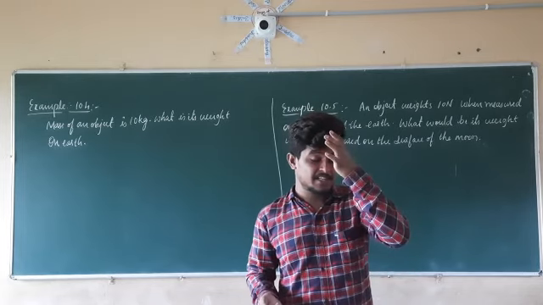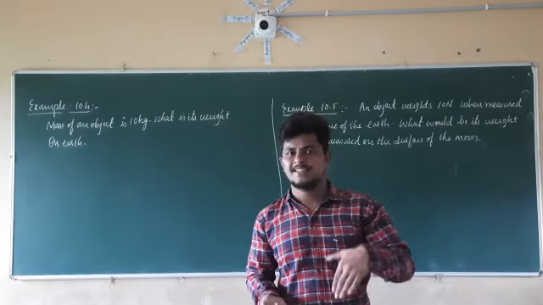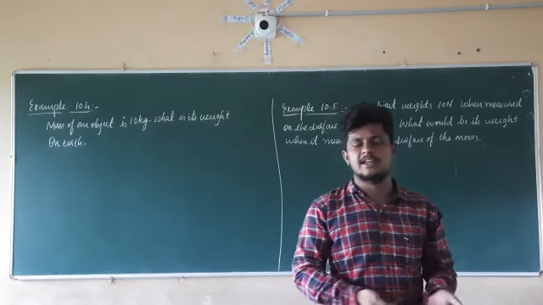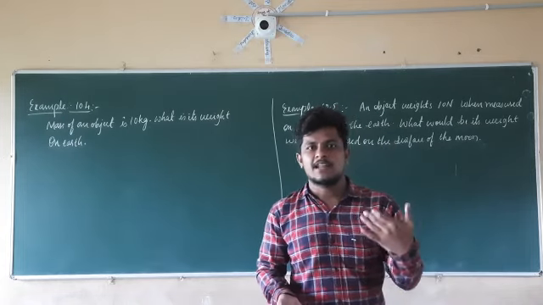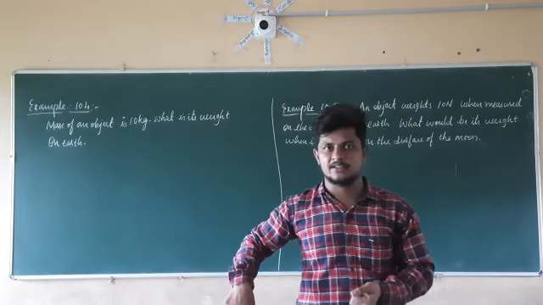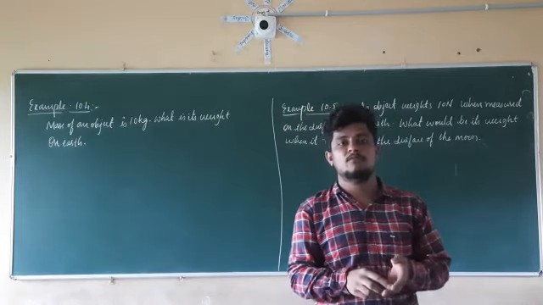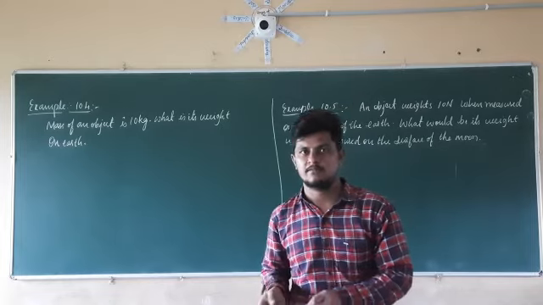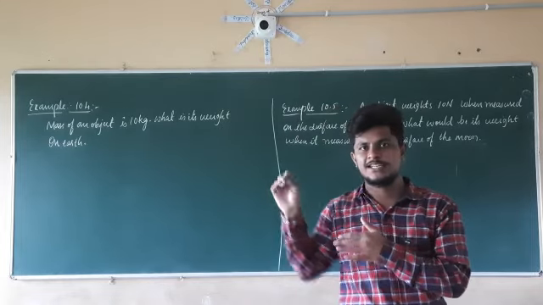In the last class we discussed mass and weight. Mass is the property which doesn't change, whereas weight is the gravitational force acting on the object, towards the earth. So it is nothing but W equal to F into A, that is the force acting towards the earth.